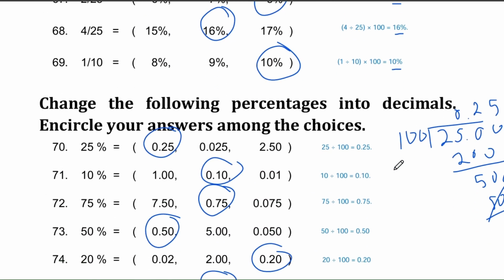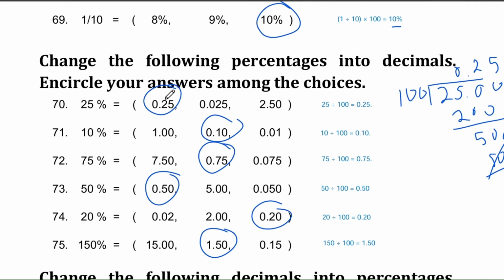Question number 70. Now we'll convert percentages into decimals. Let's start with 25%. Is it 0.25, 0.025, or 2.50? The correct answer is 0.25. To convert a percentage to a decimal, we divide by 100. So 25 divided by 100 is 0.25.